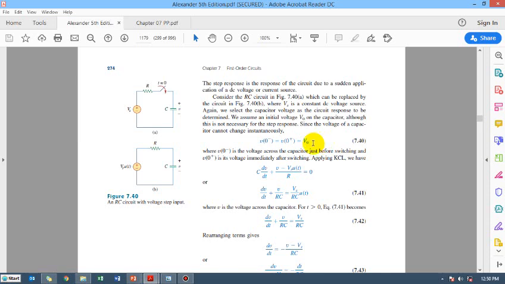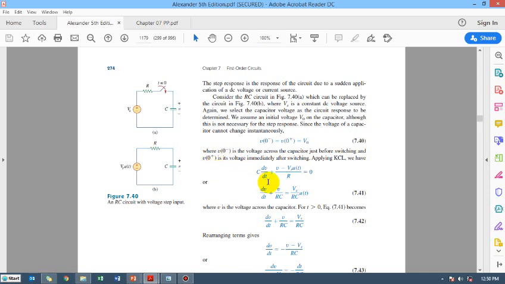So if the initial voltage on the capacitor was V0, it will remain V0 after connecting this power supply. There is not going to be any sudden change, but eventually it will start changing. So what shape it is going to take is the current discussion.